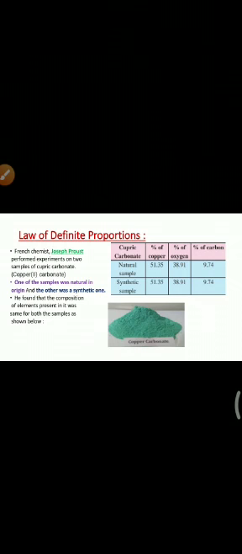So you have to understand that the total mass of the reactant is always equal to the total mass of the product. Means whatever reactant you take in grams, the same weight of product in grams you will get. There is no loss of any weight. So this is the law of conservation of mass. Then we see the law of definite proportion.